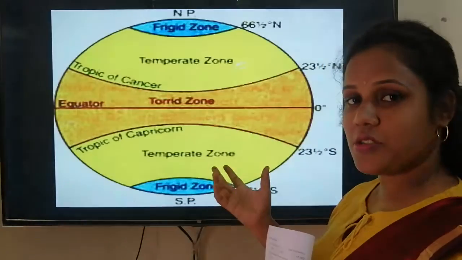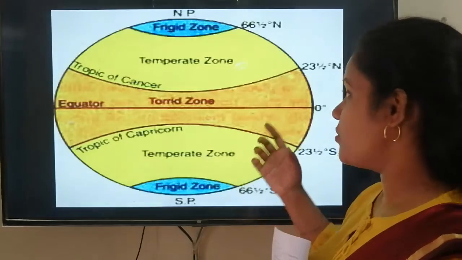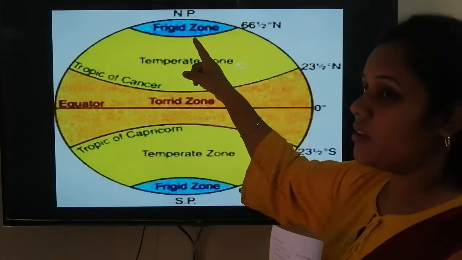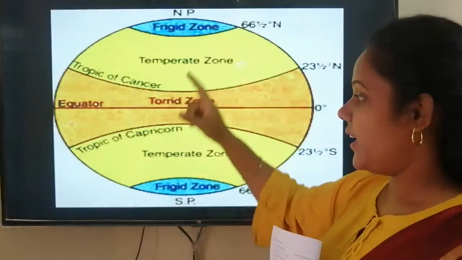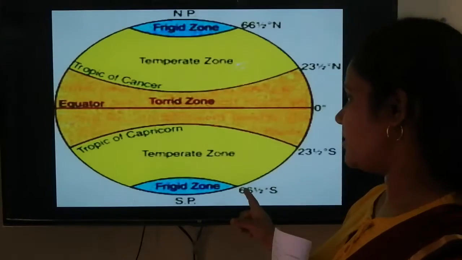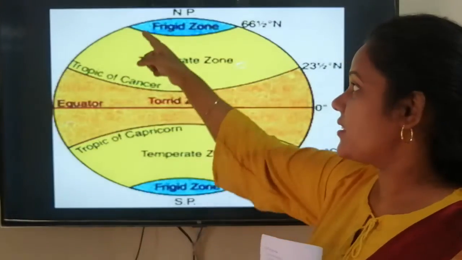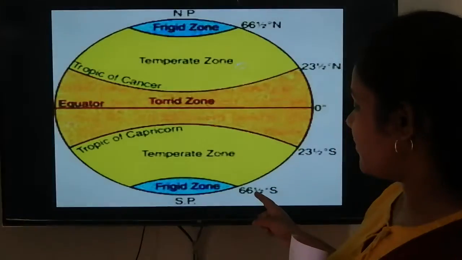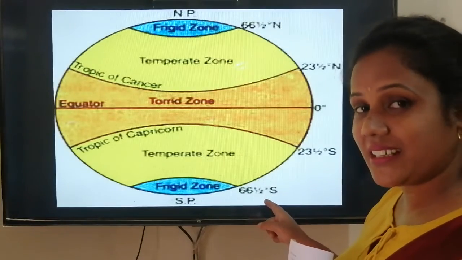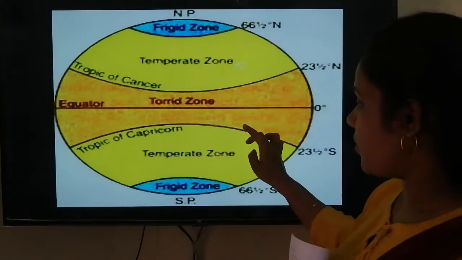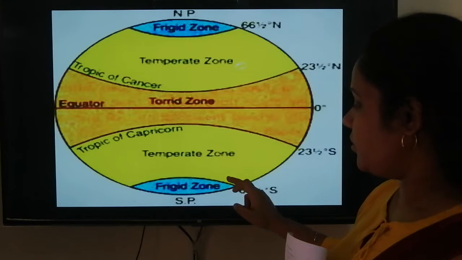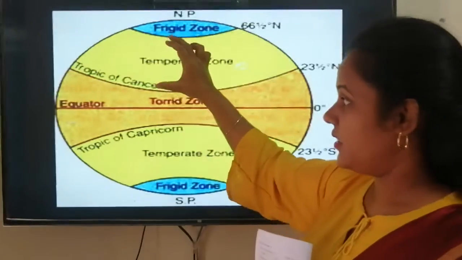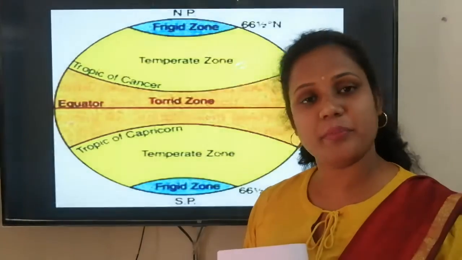Now where is it located? I have told you in previous classes also: it is located from the Tropic of Cancer to the Arctic Circle, and then from the Tropic of Capricorn to the Antarctic Circle. Here it is not mentioned. This line of 66.5 degrees north is your Arctic Circle. This line of 66.5 degrees south is your Antarctic Circle. So these areas are your temperate areas.